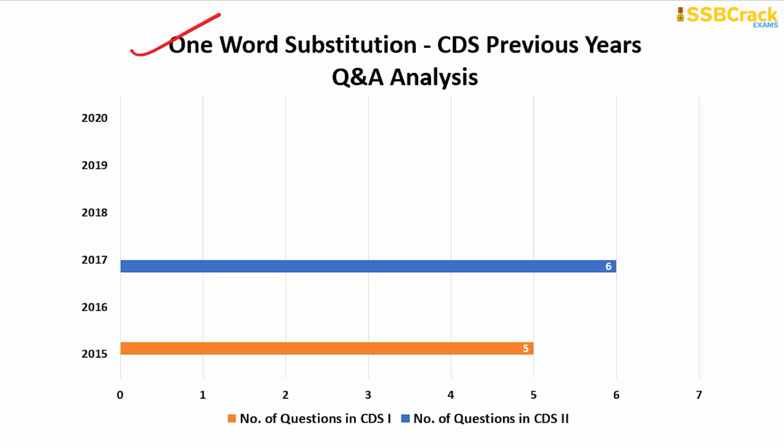The next topic is one word substitution, and from 2018 to 2020 no questions came from this topic, though it came only twice in the last 6 years, once in CDS 1 2015 and again in CDS 2 2017. So there is a very slim chance of getting any question from this topic in your upcoming CDS exam.